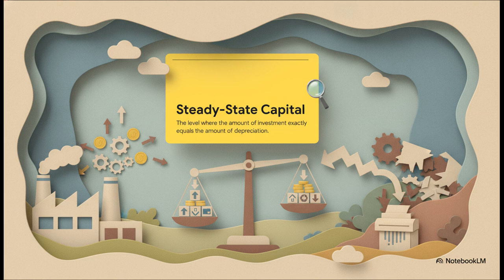All right, moving to part 2, reaching the steady state. Eventually, this tug-of-war has to result in a tie. We call this specific balance point the steady state, or K-star. At this exact level, your capital and output stay totally constant over time. Why? Because the amount of new investment exactly equals the amount of depreciation. The effort of building new machines and the reality of old machines breaking down perfectly cancel each other out. Your capital stock is neither growing nor shrinking.